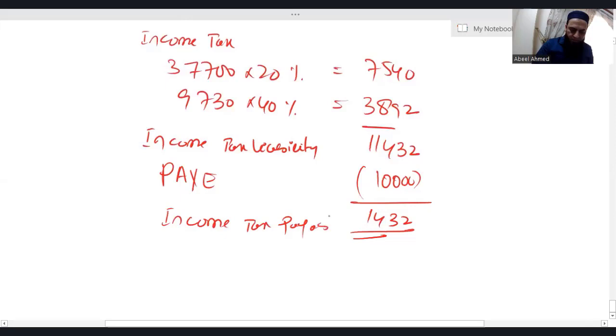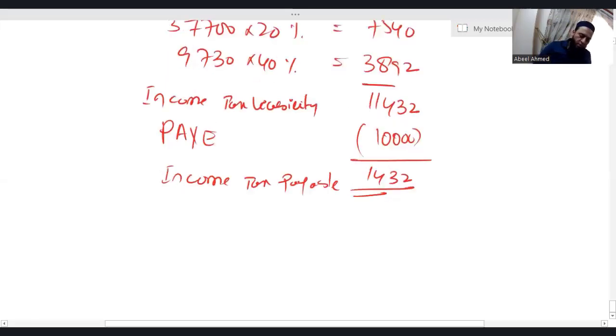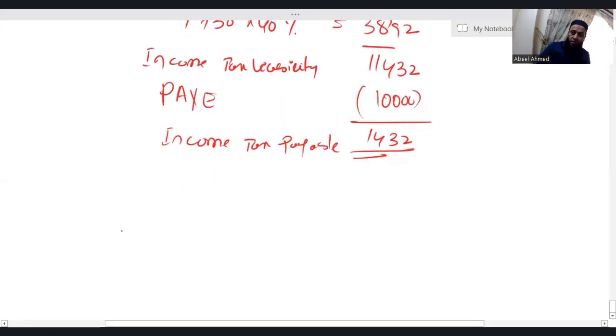Now listen and listen carefully. Obviously, a number of students start thinking as soon as they look at the calculation of pay, sir, what if pay in this question was more than 11,432? Then obviously your answer would have been income tax refundable rather than payable. So let me write the relationship.